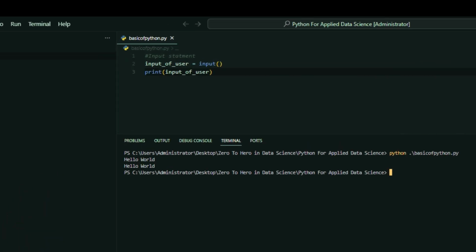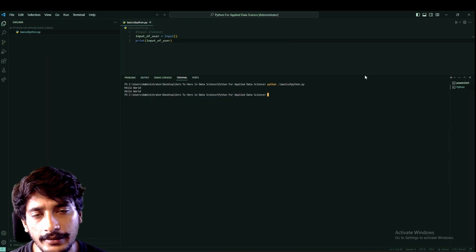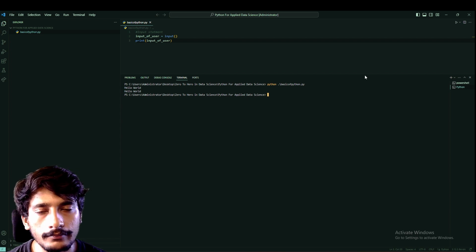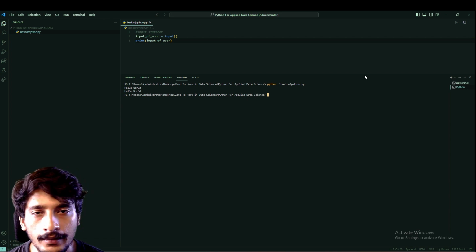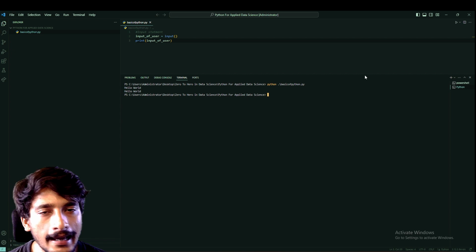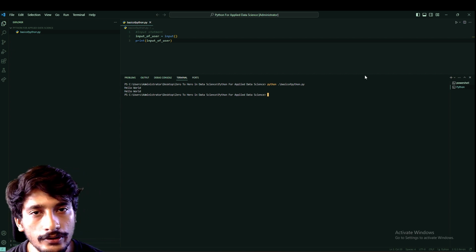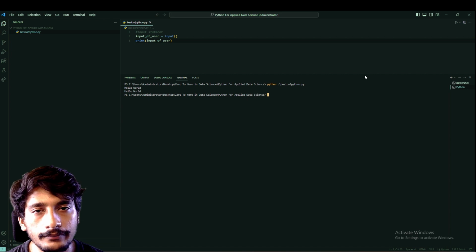The next concept we want to learn is conditional statements. What is a conditional statement? Suppose you want to create a program that helps a user to carry an umbrella if it's raining, else you should tell him to not carry an umbrella.